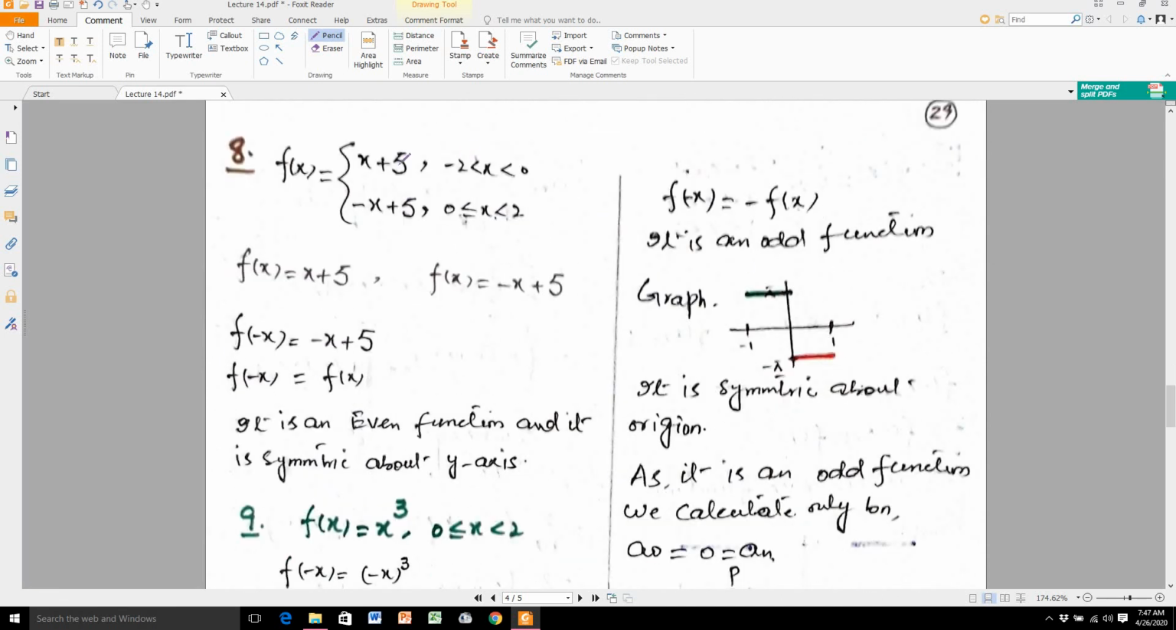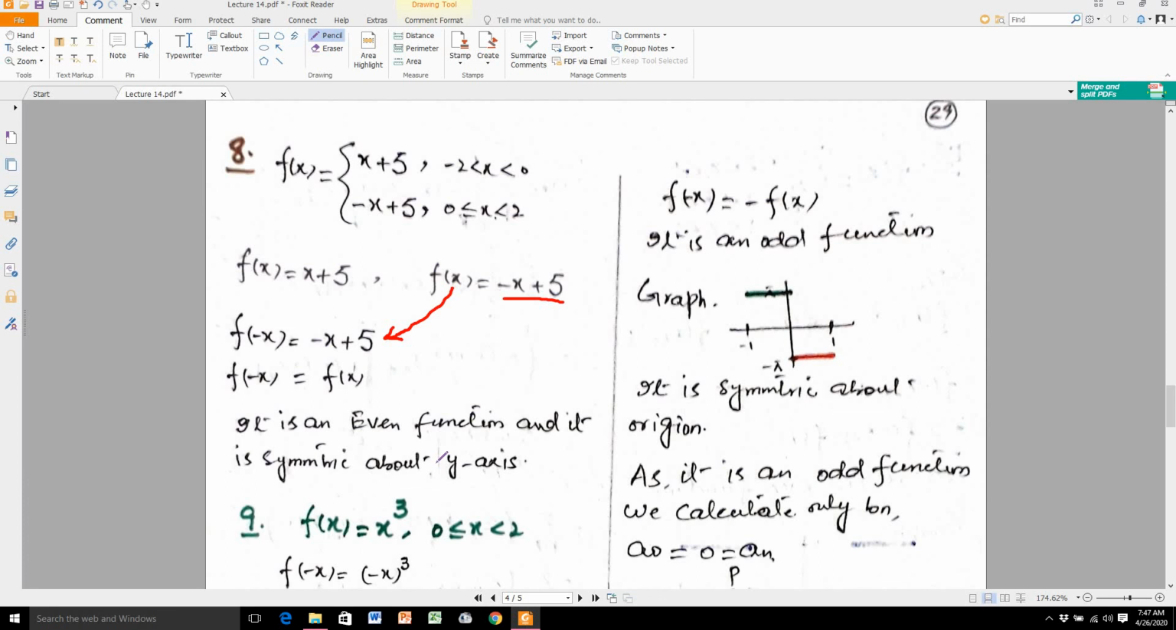f of x is equal to x plus 5 in the interval from minus 2 to 0 and then minus x plus 5 from 0 to 2. f of x is equal to x plus 5 and f of x is equal to minus x plus 5. So I set x is equal to minus x here. As you see here, f of minus x is equal to minus x plus 5. And you see here this minus x plus 5 is equal to f of x. So I am writing here f of x. So f of minus x is equal to f of x. It is an even function and it is symmetric about y.